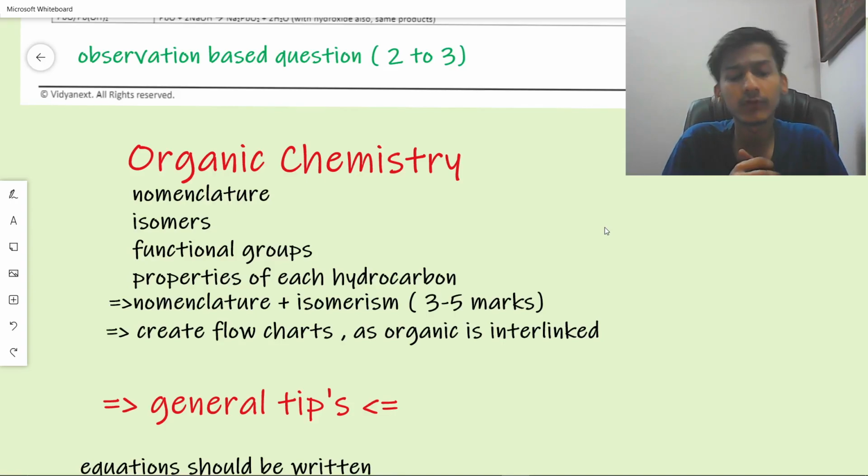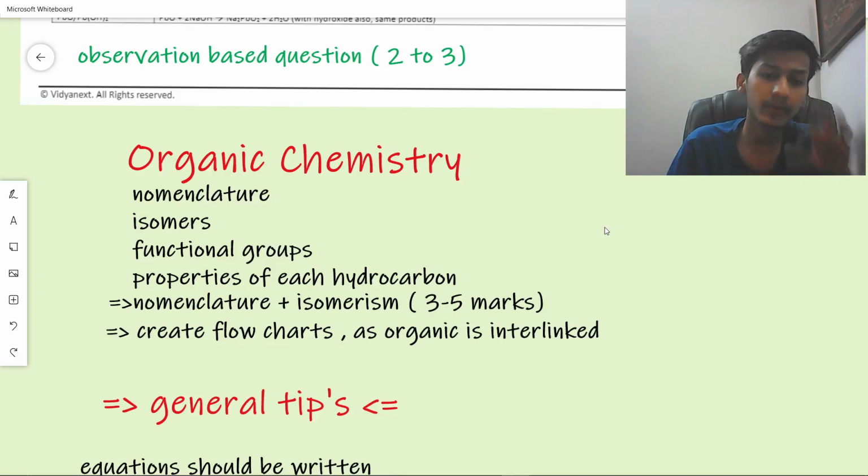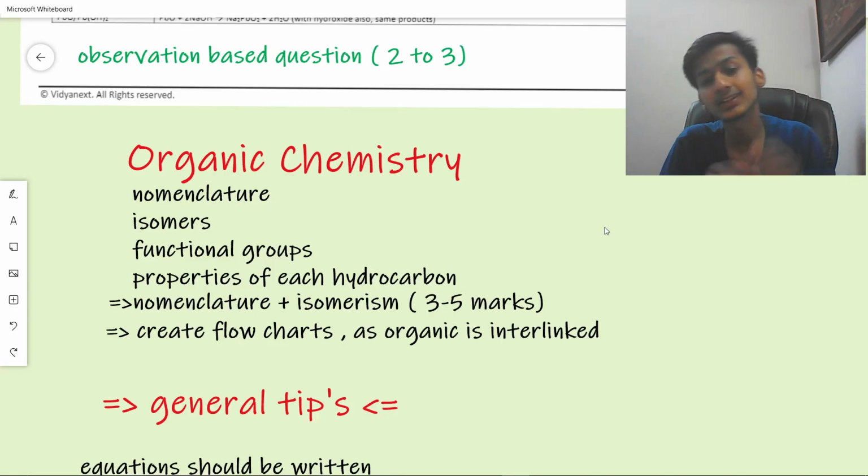I'm telling you to create a flowchart because it reminds you that a chemical property of one compound is the formation of another compound. Like if there is a chemical property of alkane, it might be that it is the formation of the alkene. So like this, you have to create the flowchart.